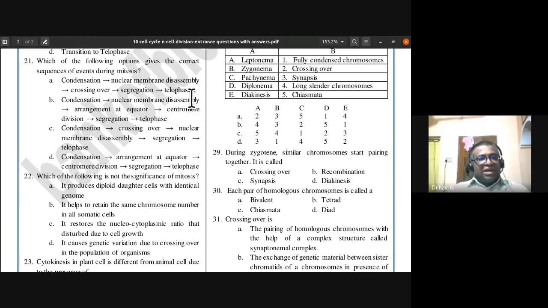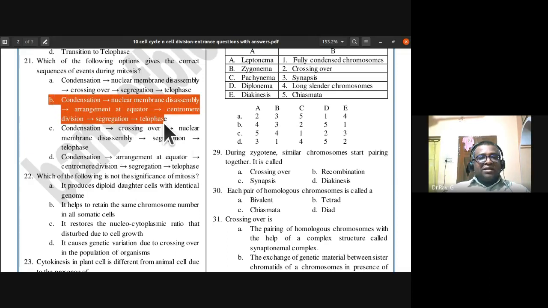So this D seems less appropriate because they have skipped a step: the nuclear membrane disassembly is not there. Otherwise, almost all the steps are the same. So B is the right answer: condensation, nuclear membrane disassembly, and then arrangement at the equator, centromere division, segregation, and telophase. So the 21st, the answer is B.